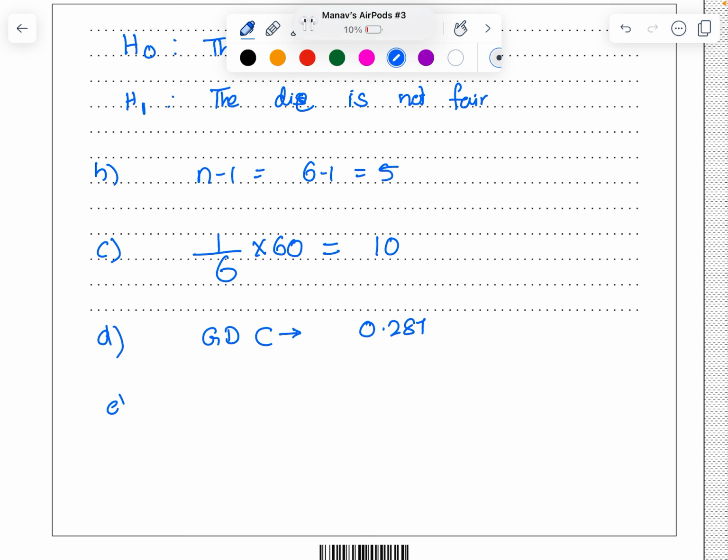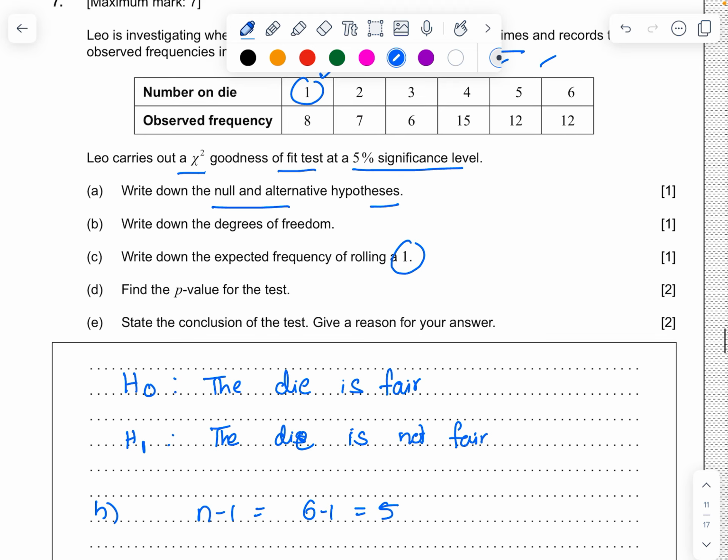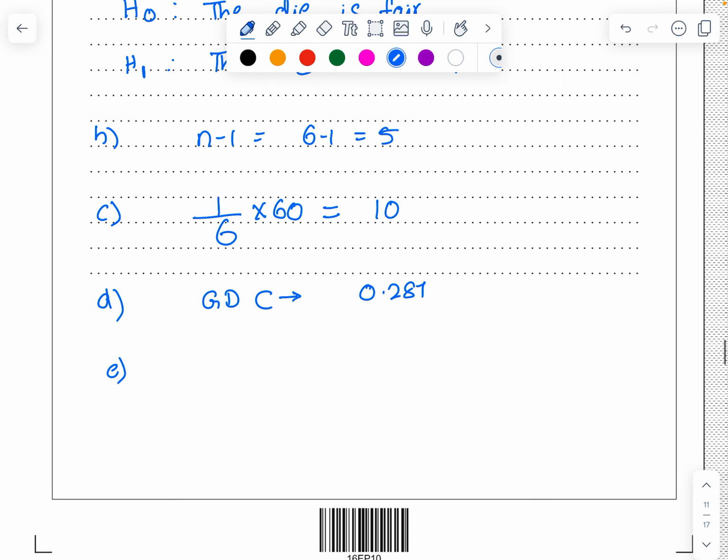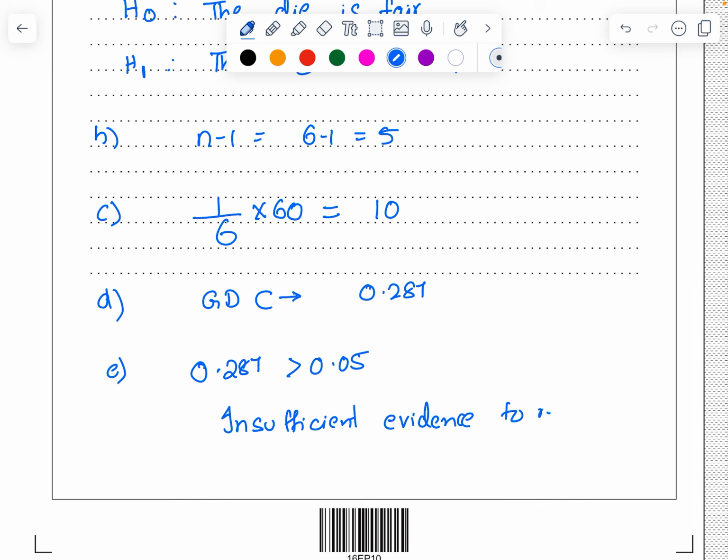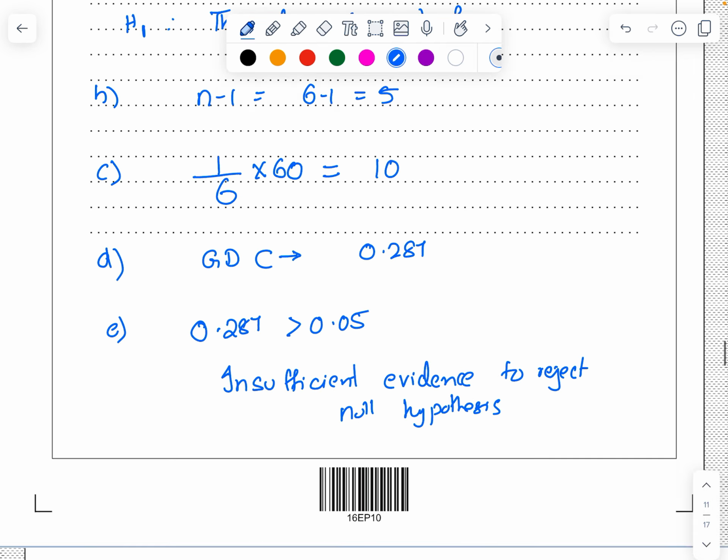Then part E, state the conclusion of the test. Now what we got is 0.287 as the p-value, which is greater than 0.05. If it were lesser, there would have been sufficient evidence, but now as 0.287 is greater than 0.05, I can write: insufficient evidence to reject the null hypothesis. That's going to be the answer for question number 7.